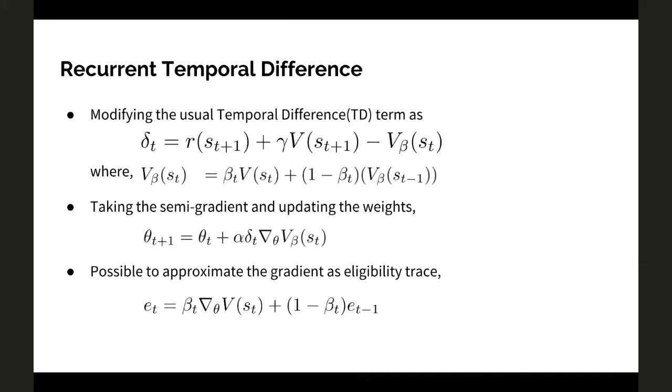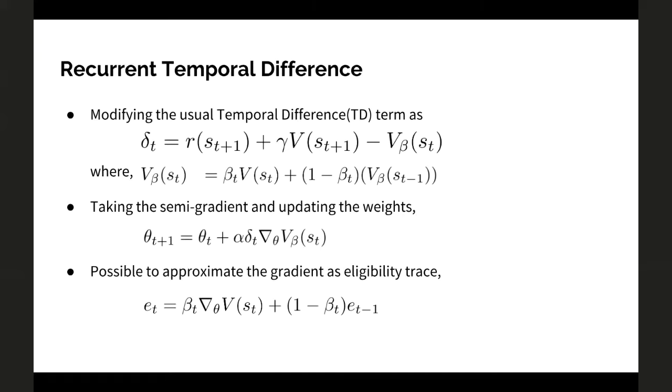When we take the semi-gradient, your gradient would be a convex combination of the gradient of the current value and the gradient along the values that you have seen in the past. Hence the name recurrent learning. This kind of recursion of the gradient is similar to backpropagation through time. And we use the same update rule, where you change the parameters using the TD error and the gradient of V_beta of s_t.